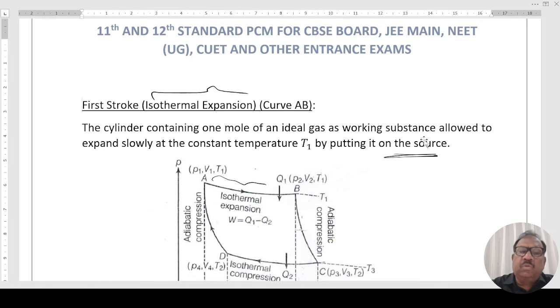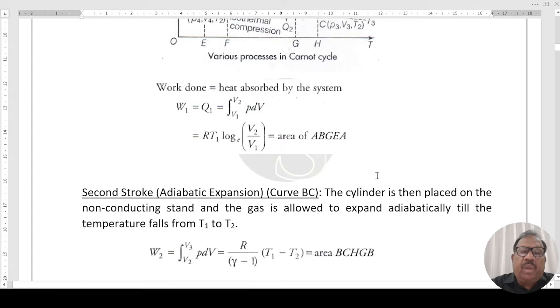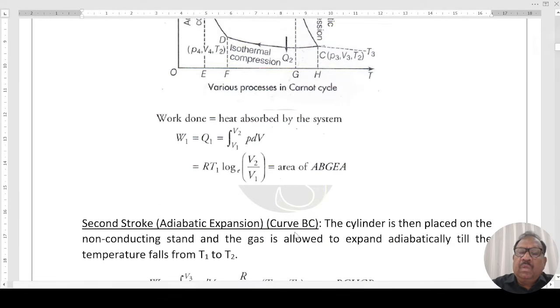The cylinder is put on the source, expansion will be there, temperature will remain T1. This is isothermal, right? Then second stroke, adiabatic expansion. Adiabatic expansion is curve BC. What happens in adiabatic? The cylinder is then placed on the non-conductive stand and gas is allowed to expand adiabatically till the temperature falls from T1 to T2.